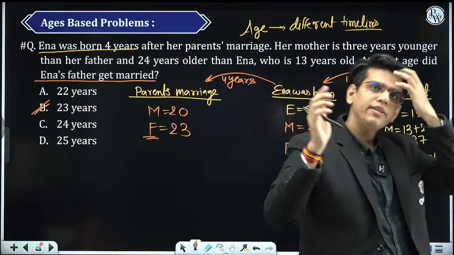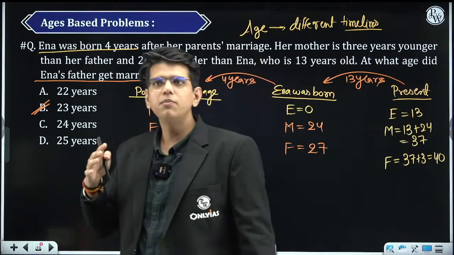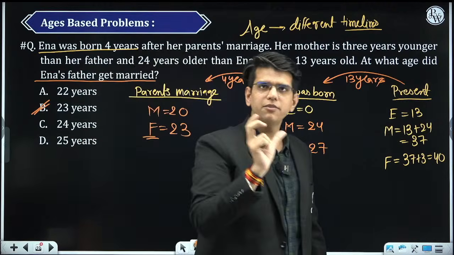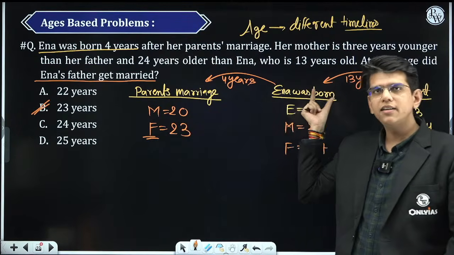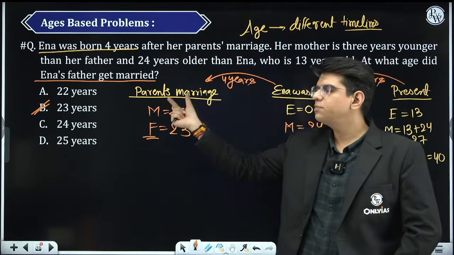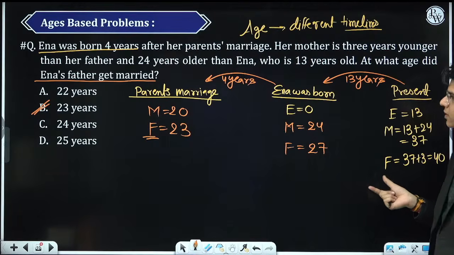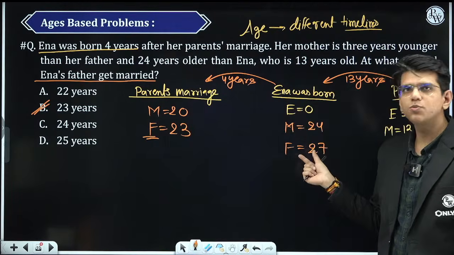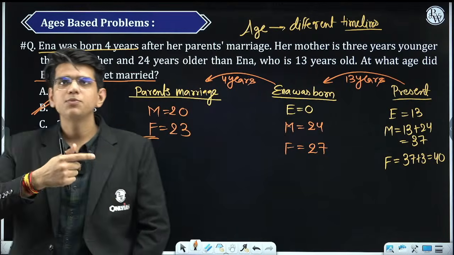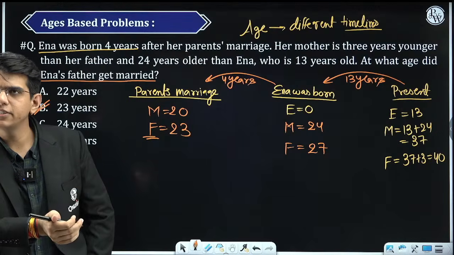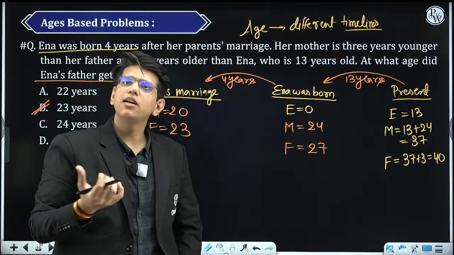ओके, तो यहां पे एज बेस्ड क्वेश्चन में या फिर एनी वर्ड बेस्ड problem in mathematics, you need to understand what is given to you. Here, they were talking about 3 timelines: the present, when Anna was born, and their parents' marriage. So, they have given you all the 3 present age. They have given you ages when Anna was born. They have also given you parents' marriage age. You can connect these points differently ऐसे करके इक्वेशन के फॉर्म में. यहाँ पे तो you don't even have to make equations. Suppose इक्वेशन बनाना होगा तो कैसे करोगे?